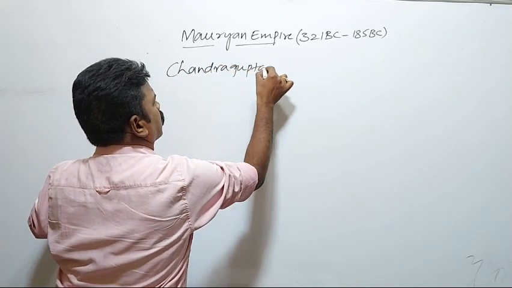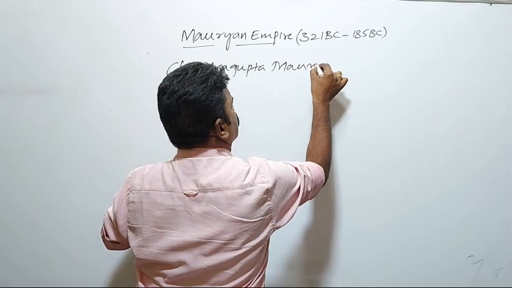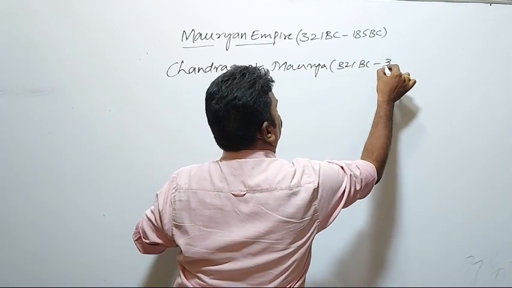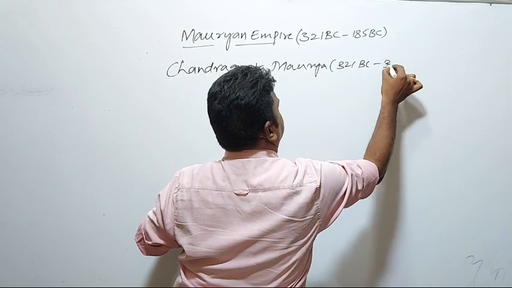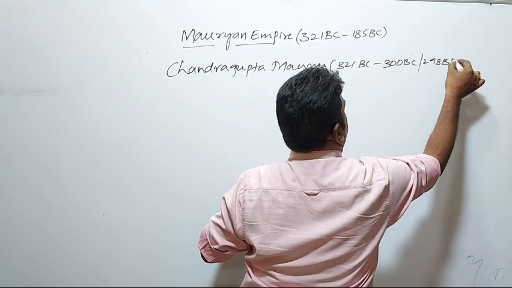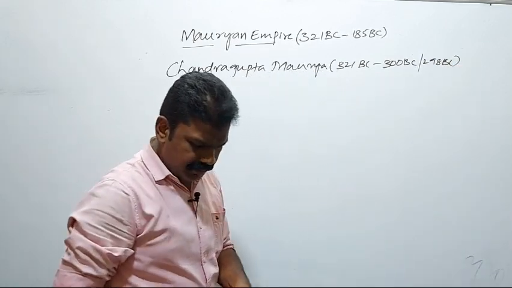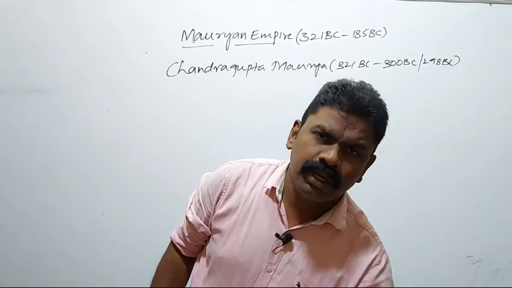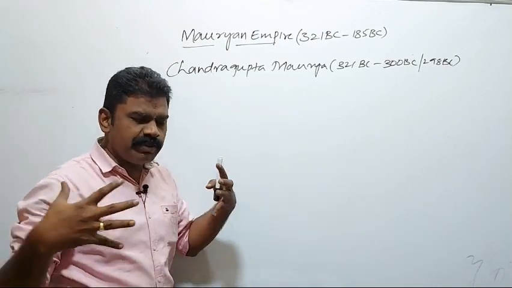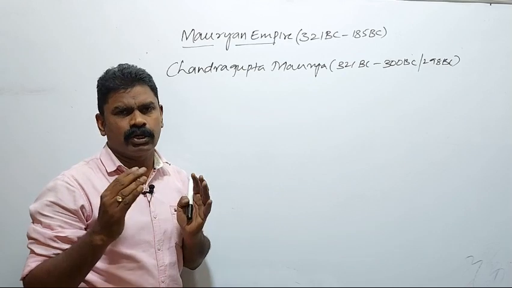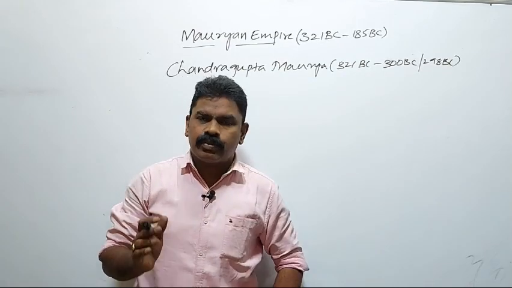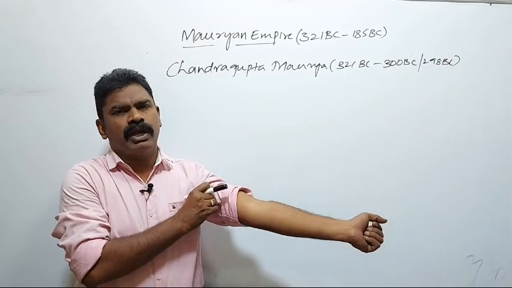He ruled from 321 BC to 300 BC, or sometimes 298 BC. We discussed up to the meeting of Kautilya and Chandragupta Maurya.